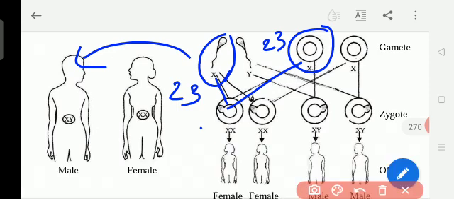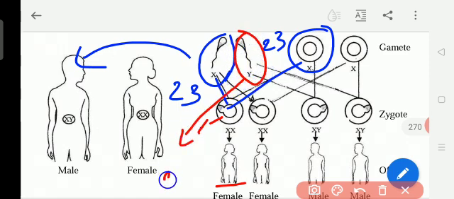Yes, this child is female because she got the XX chromosomes. Now this is called a zygote, the fusion of sperm and the ovum of reproductive cells. If that sperm has only the Y chromosome, the 23rd Y chromosome.